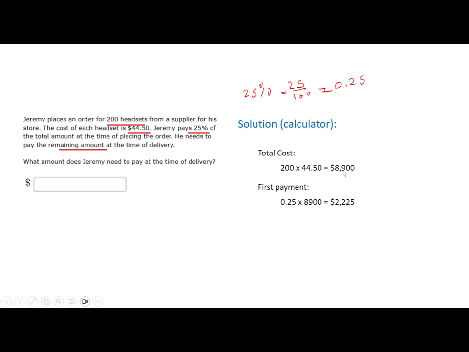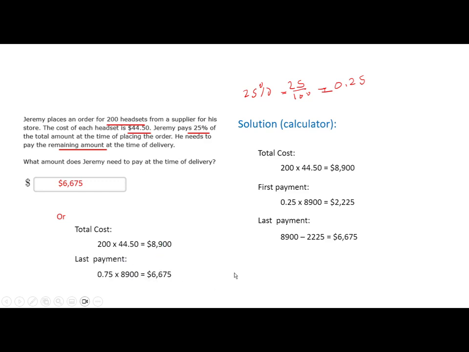Now how much is left? You just subtract these two numbers. That is the last payment. Or you can do it in a different way. Since he paid 25% upfront, then 75% is left. So you take the total cost and multiply it by 0.75, and you get the same answer.